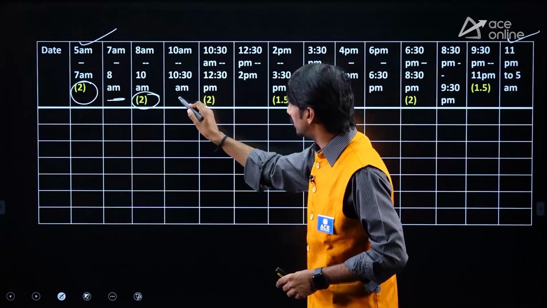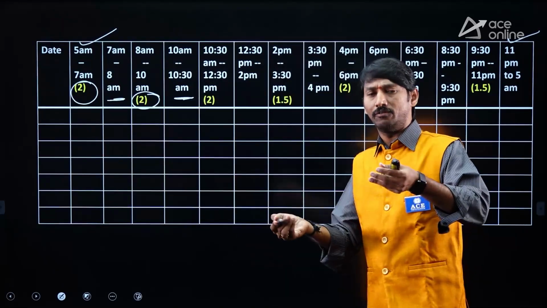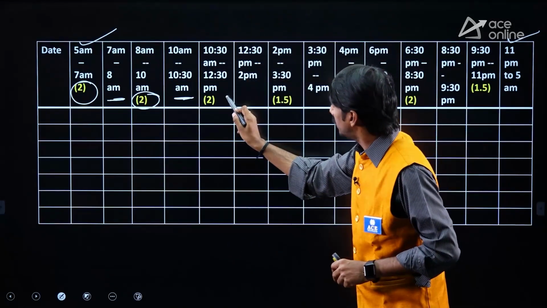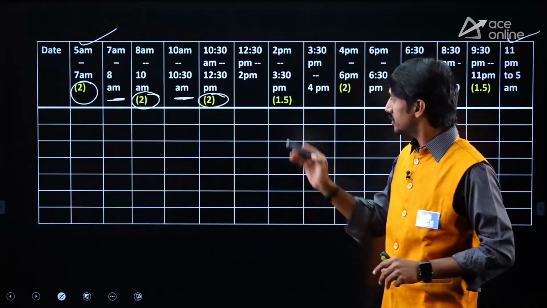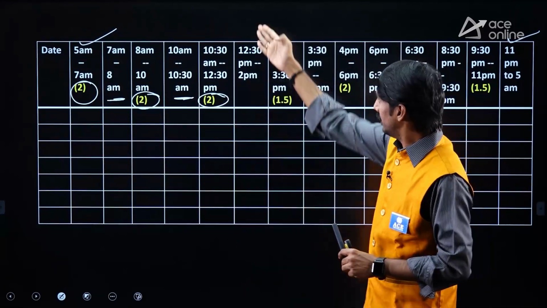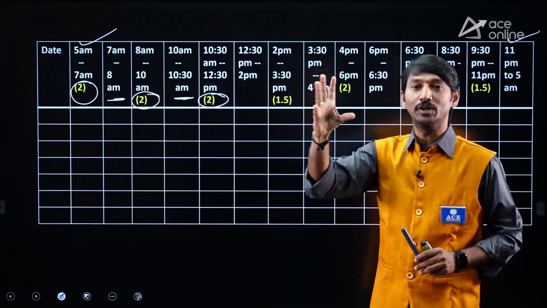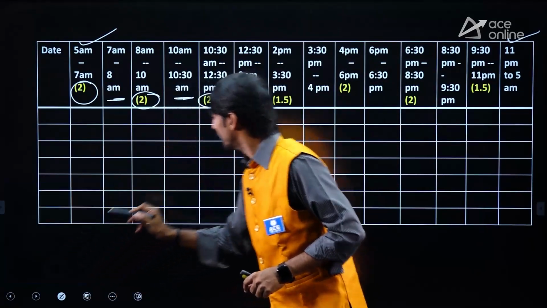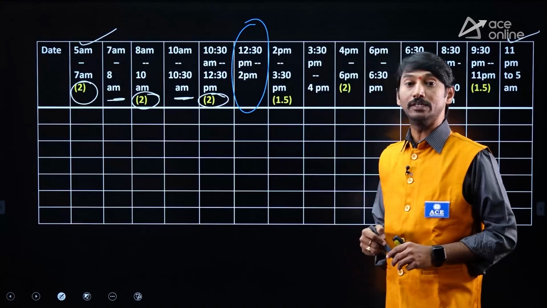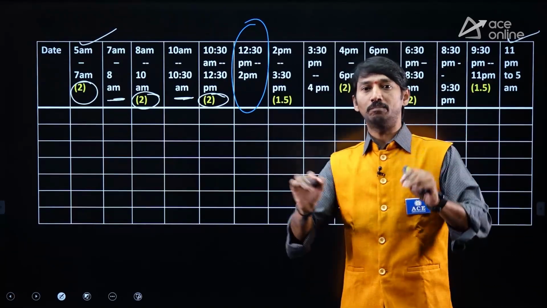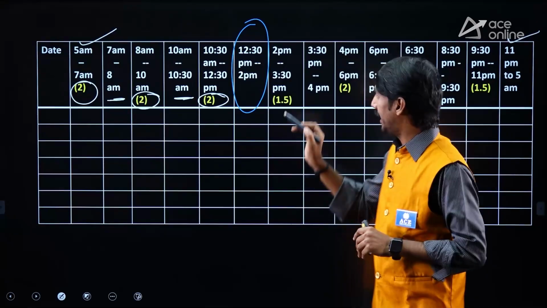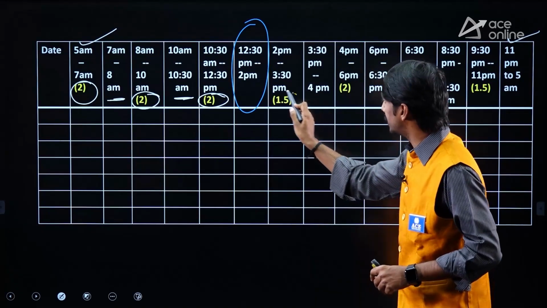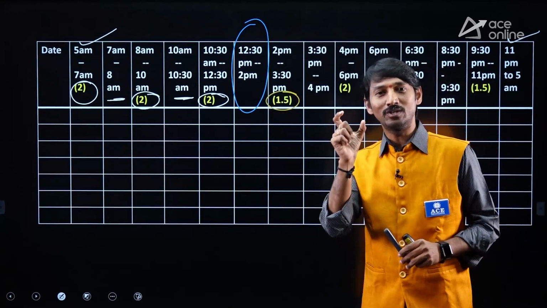And after that, 10 to 10:30, some break. If you have the habit of taking a cup of tea, yes, you can take it and get relaxed. And 10:30 to 12:30, 2 more hours. Means in the half day of time, you are getting 6 hours of schedule effectively with the breaks. And after that, this is very, very crucial. Don't compromise on this. 12:30 to 2, take lunch and take a nap and get relaxed properly. And after that, you will be re-energized. Therefore, automatically the next 1.5 hours is also a crucial point.